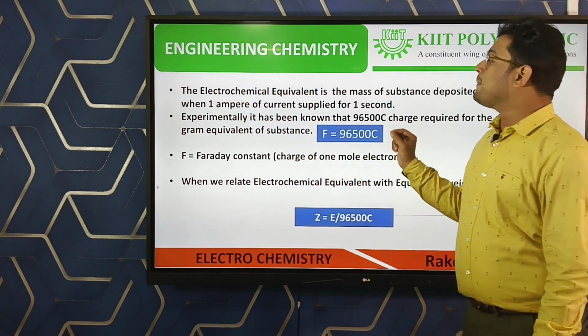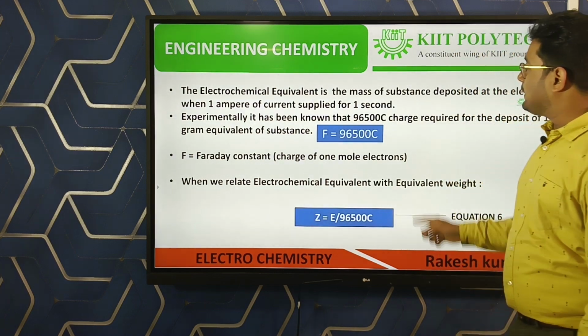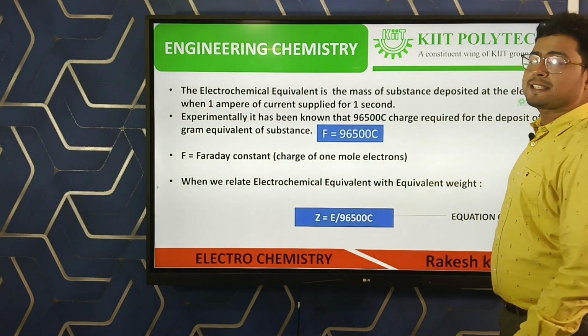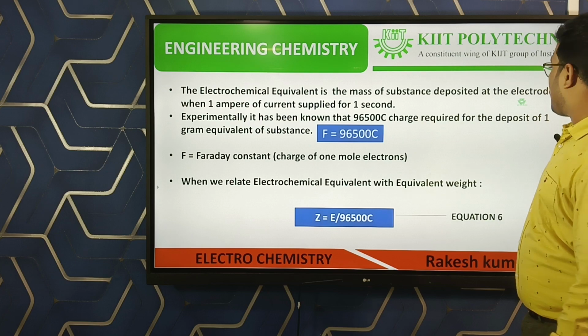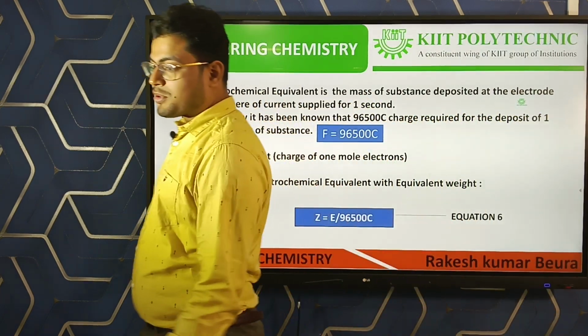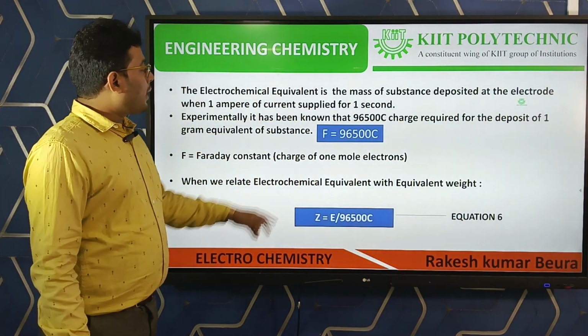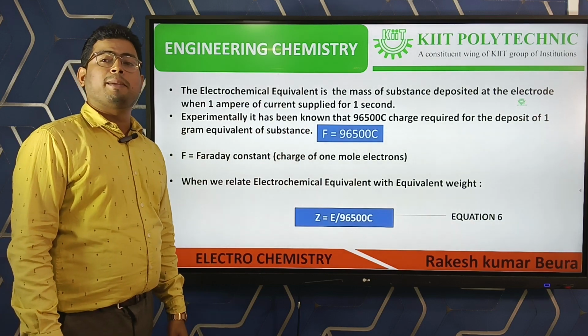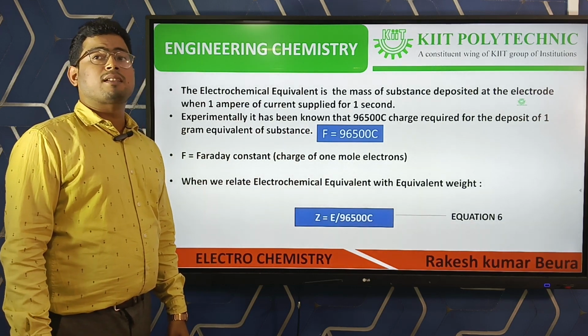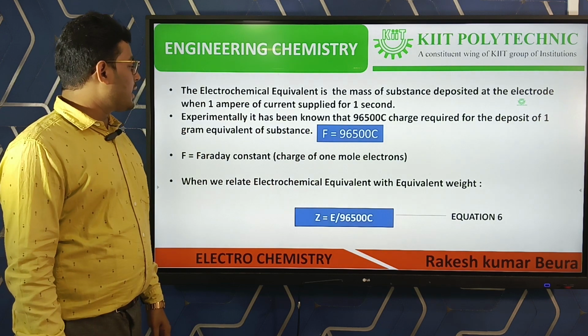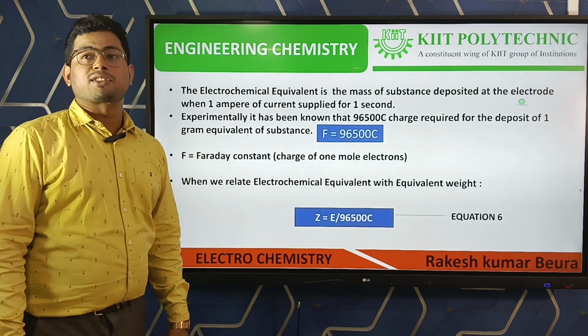Then experimentally it has been found that 96,500 coulomb of charge is required for the deposit of 1 gram equivalent of substance. So F is equal to 96,500 coulomb. Here F is called Faraday's constant.